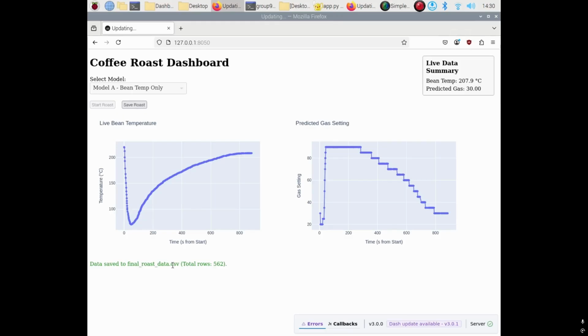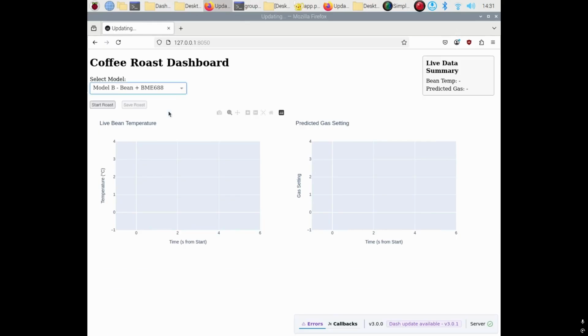And that will generate a CSV file that will contain all the parameters captured by our device during the roasting session. And also, the UI provides a live data summary on the top to make it easier for the operator to see the predicted gas setting instead of looking at the graph at any point in time.